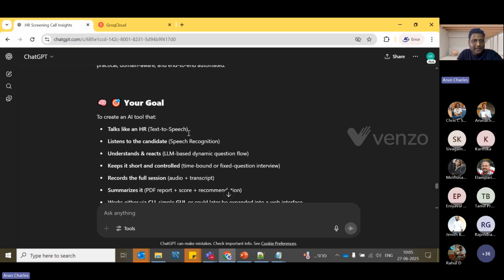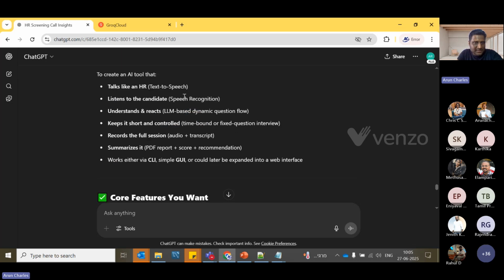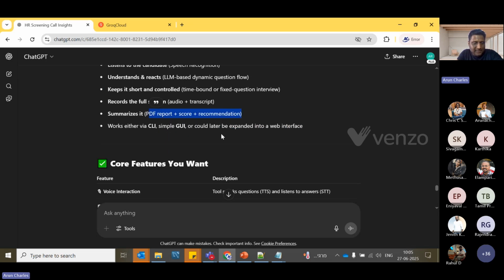So now here it says my goal is that it should talk like an HR. It should be text to speech. Then it should listen, then it should understand. Then we should keep it short and controlled. Then we have to record the session, and then we need a summary report, right? But this thing we didn't confirm: whether we need it in CLI or in a graphical user interface. For now let's keep it simple. Let's go for CLI, which is just a command line interface.